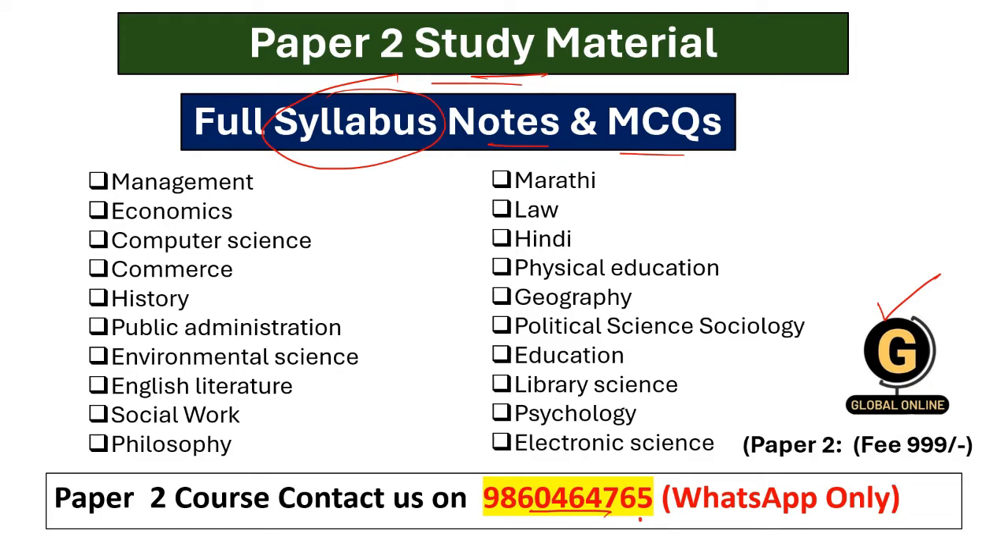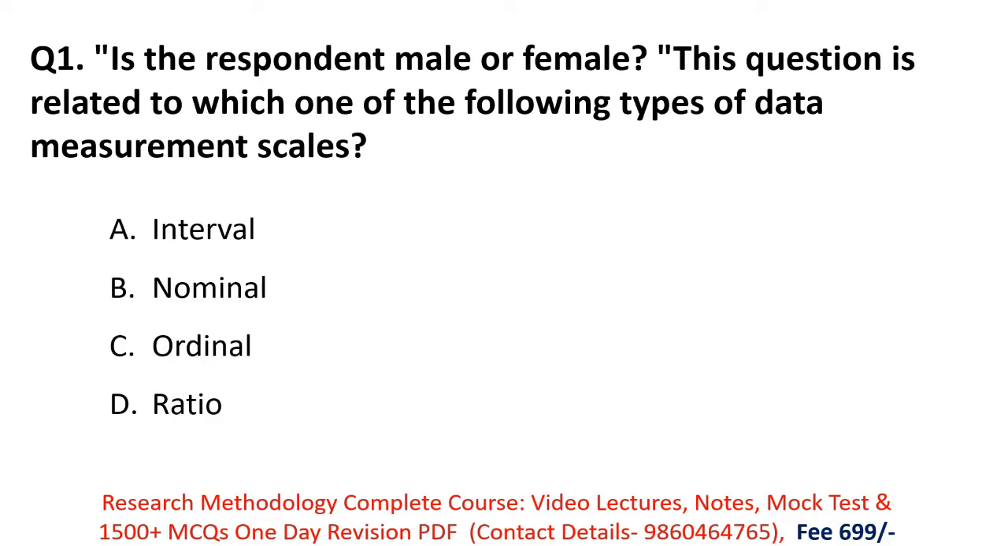Without wasting our time, we'll see the first question. The first question here is: is the respondent male or female? This question is related to which among the following types of measurement scales? Read the question properly. If the respondent is male or female, that means they are asking gender. So this question is related to which one of the following data measurement scales.